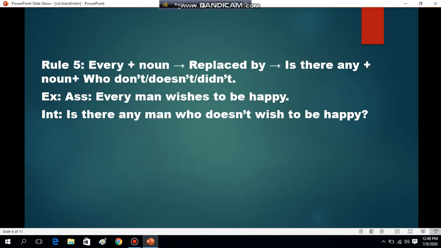So welcome to the second part of today's lecture. We have finished up to rule 5. It was about what we will take if you find a noun after every: it will be replaced by is there any, then the noun, then who don't or doesn't or didn't. In case of past tense we will take didn't, in other cases don't or doesn't.